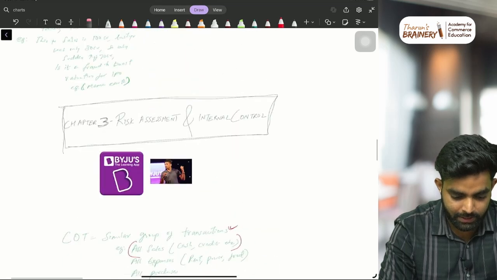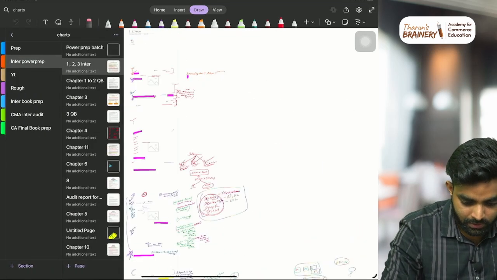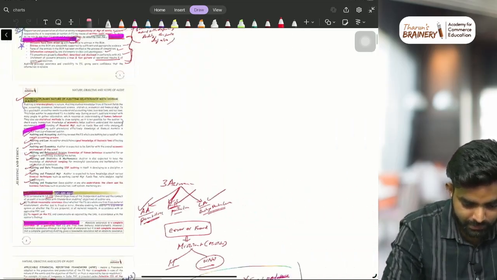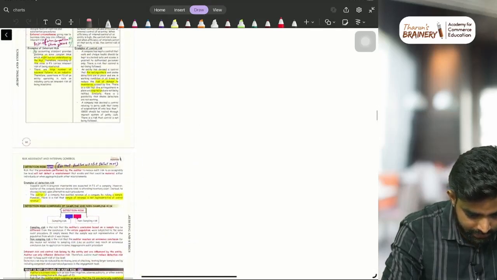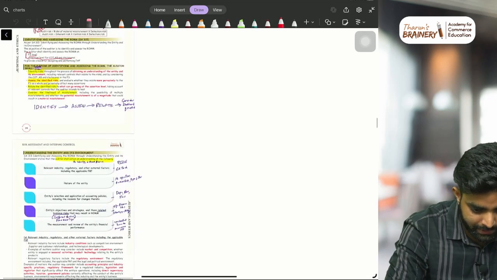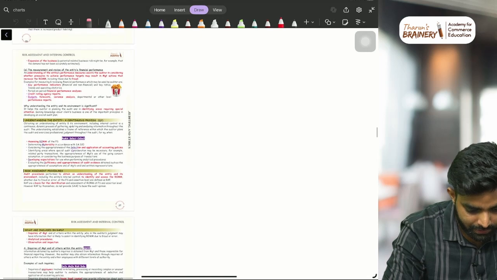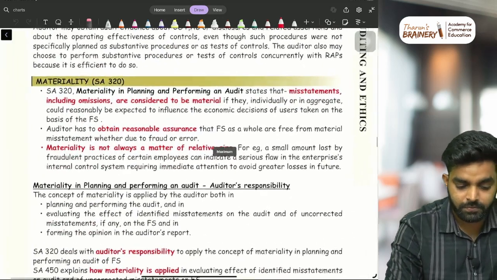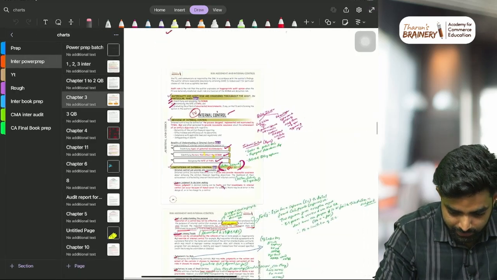So this is the third chapter, risk assessment and internal control. Then there is something else which I need to explain. Where is that? Which chapter is this? The first chapter. Yes, risk assessment, internal control. The audit risk we explained. Then the next concept is SA 315, which I explained earlier and told you comes under this chapter. Then where is materiality? SA 320. Oh no, sorry, one second. This is chapter number 3.